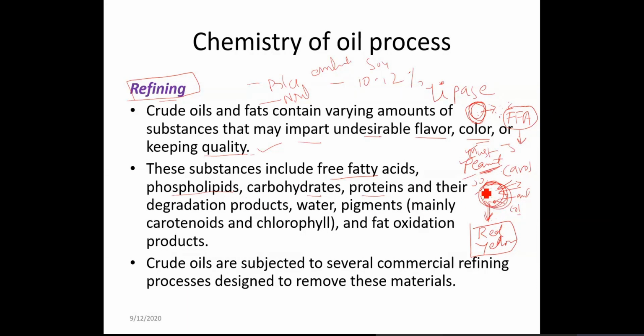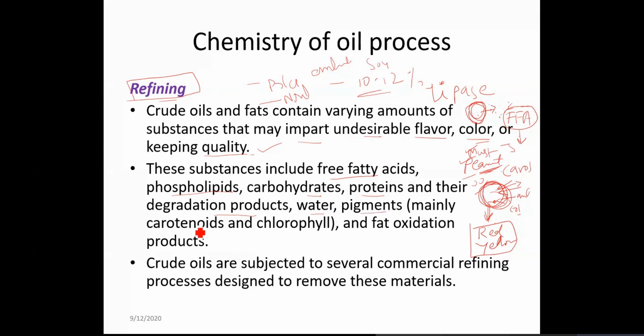The moment the enzymes get a favorable condition of temperature, they will start acting upon their substrate. The proteases will act on proteins and produce amino acids or smaller units, and their degradation products are produced. Then there is water. 10 to 12% of moisture is always present in the seed.